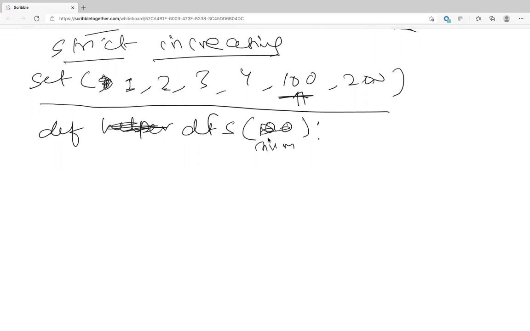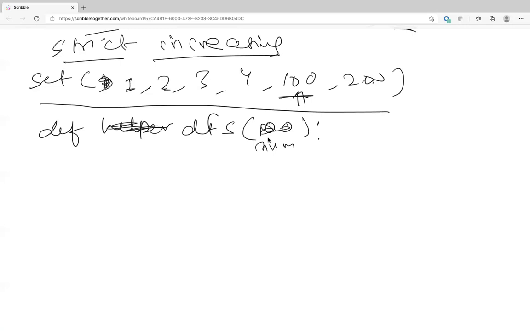And if the previous number exists, it will call the DFS function again with the previous number, and it will remove 100 from my set. Similarly, it will make 2 DFS calls within this main DFS: for the previous number, if it exists, one DFS call, and for the next number, if it exists, another DFS call. And it will remove the number that is being passed to the DFS.